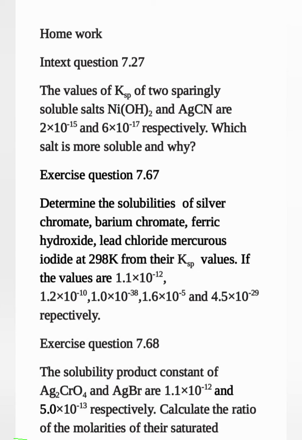Next question, exercise question 7.68. The solubility product constant, Ksp, of silver chromate and AgBr is given. Calculate the ratio of molarities, that means concentrations; they have to identify and find the value of that ratio. So these are the three homeworks I am giving. Try to solve these questions in a notebook and find the answers.